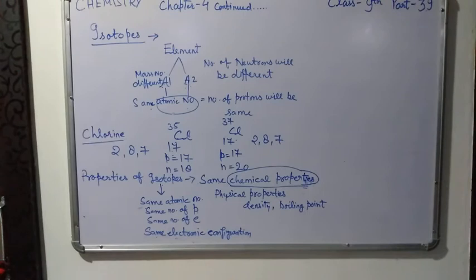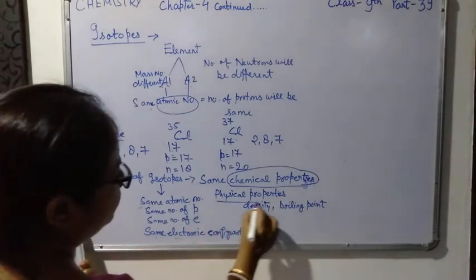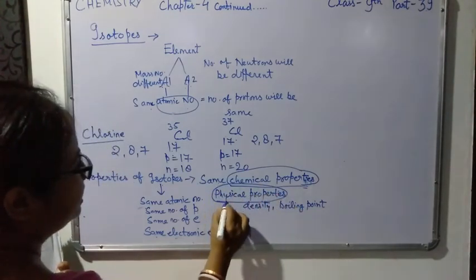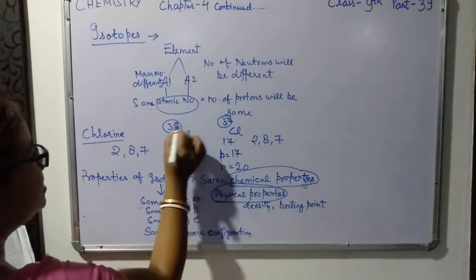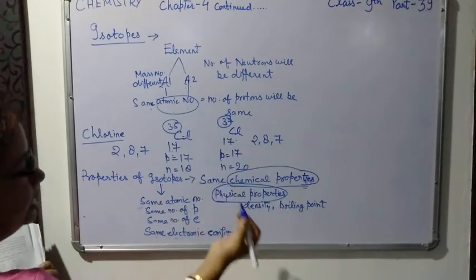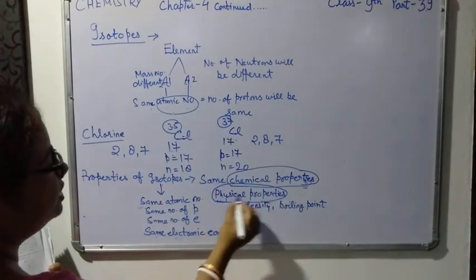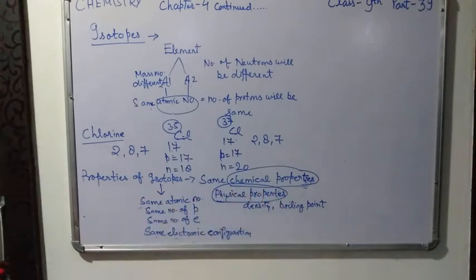So why do they have different physical properties? The physical properties depend upon the mass number. Physical properties are determined by the mass number. Since in isotopes the mass numbers are different, they have different physical properties. This is the reason why isotopes have different physical properties.